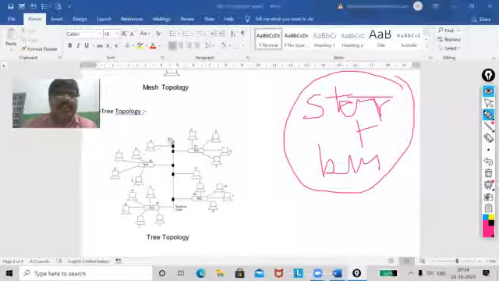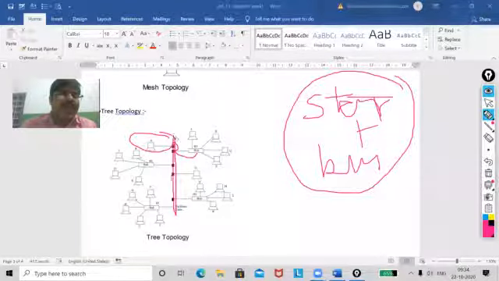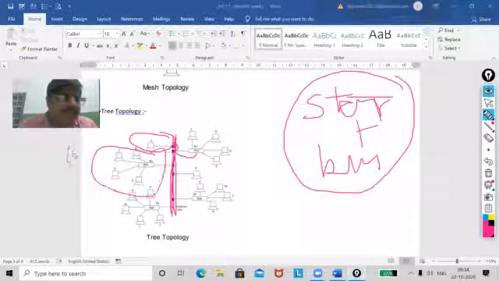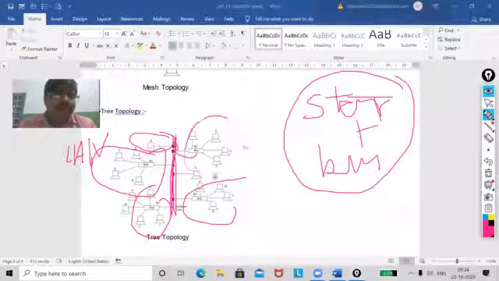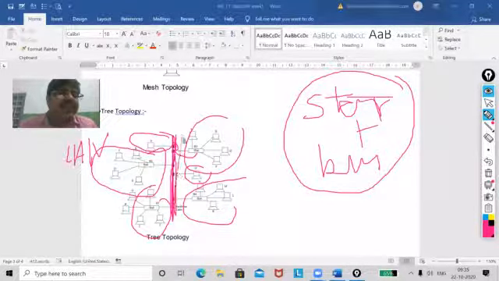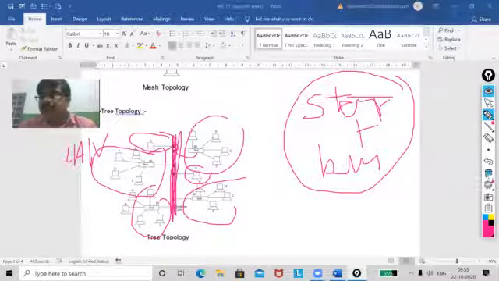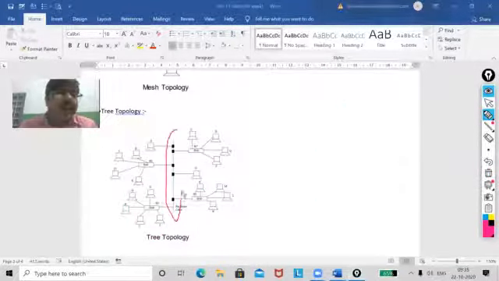You can see, if this is my root one, it is connected to this one, which is connected to another. You can say this one is the backbone, and this backbone is connecting various networks. This can be a LAN, this can also be a LAN, this can also be a LAN, but this is a single node. So they all are connected using a backbone.